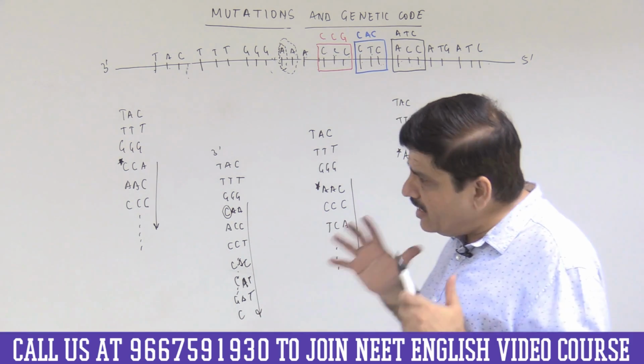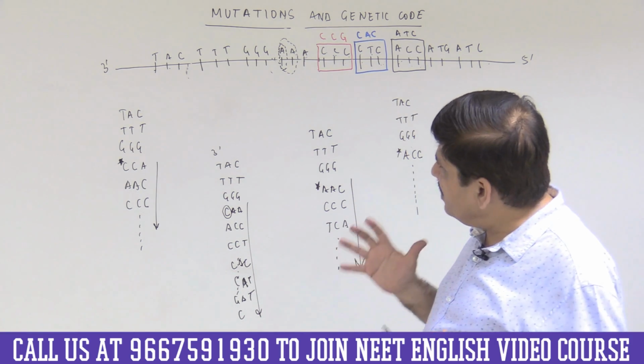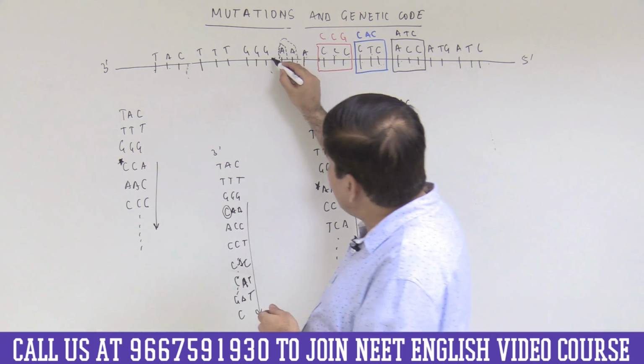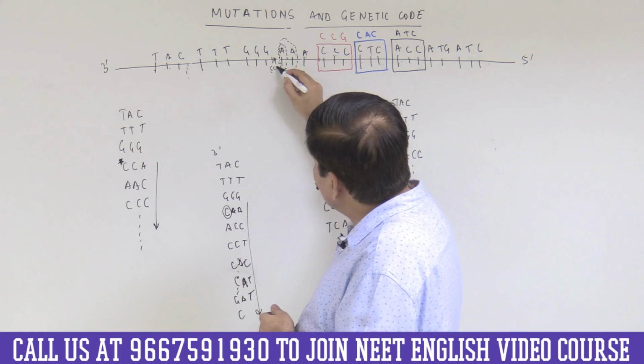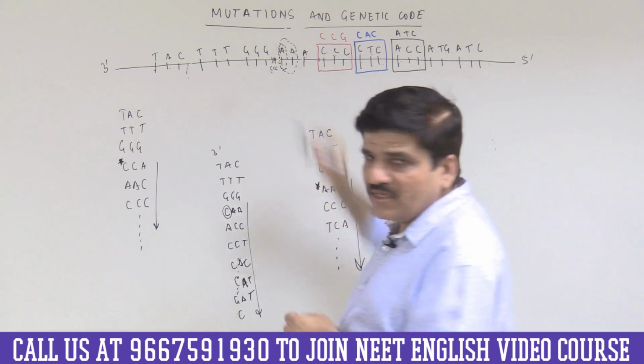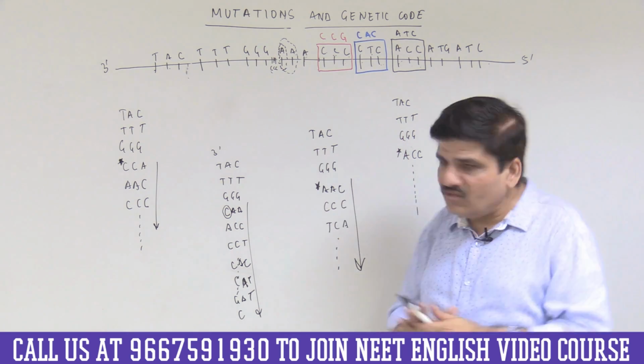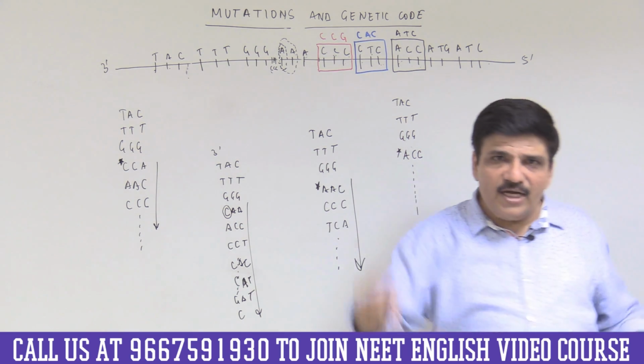Now finally, let me think, what happens if I add 3? So now if I add, let us say CCC, so I have added 3 bases. Now what happens? If I have inserted 3 bases, it is not 1, it is not 2.